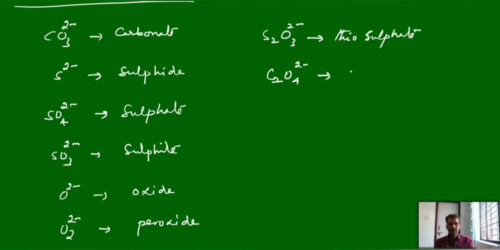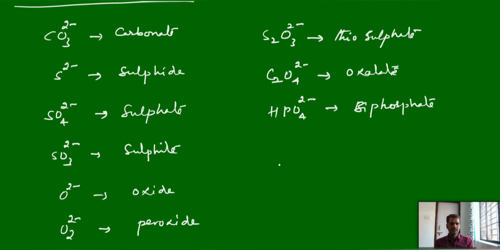C2O4 2 minus, oxalate. Then biphosphate.